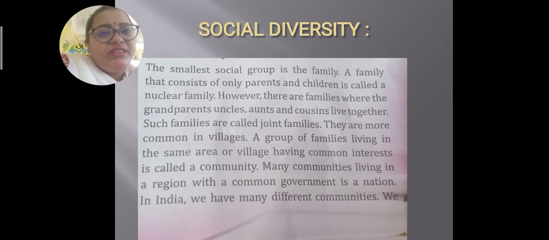Joint families are more common in villages. In cities the idea of joint families is less, because people like to live their own isolated life, so people like to get separated. So in cities you will find more nuclear families.